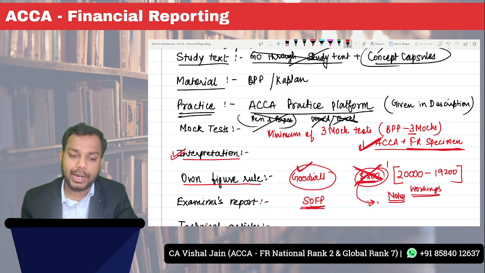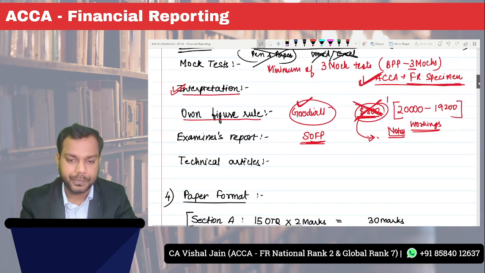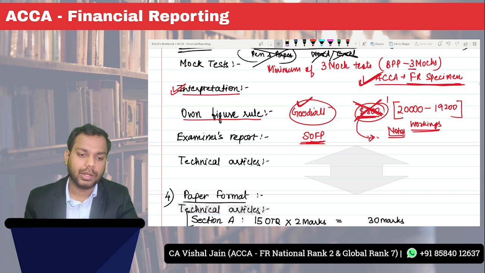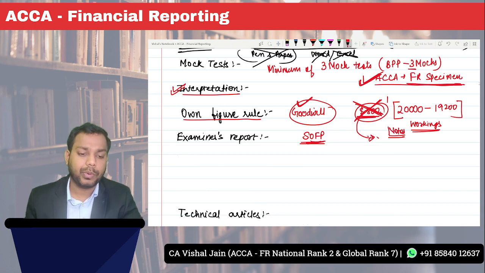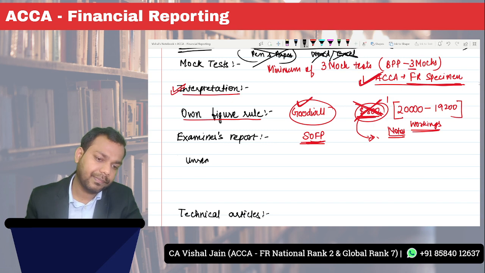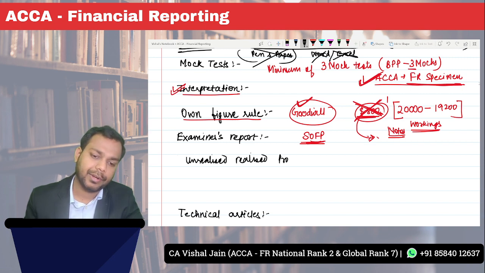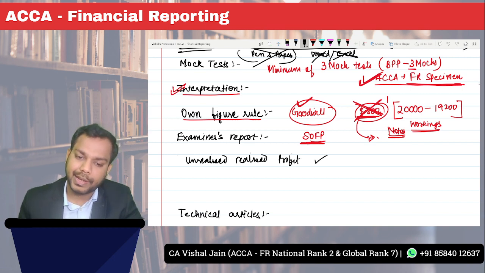Let's suppose, I'll give you an example of this. Suppose you calculated the amount of unrealized profit, and this figure is correct.